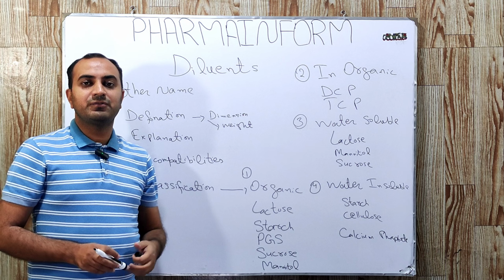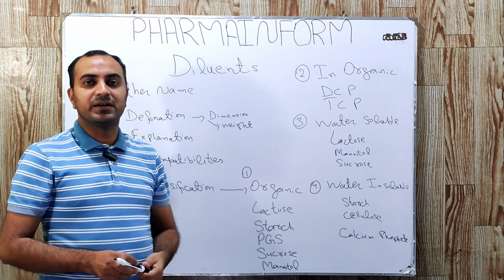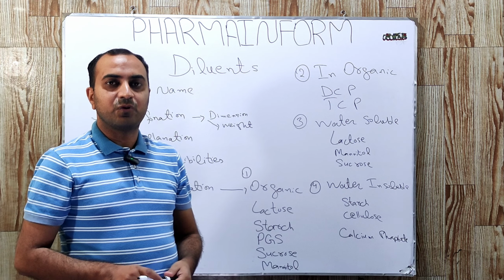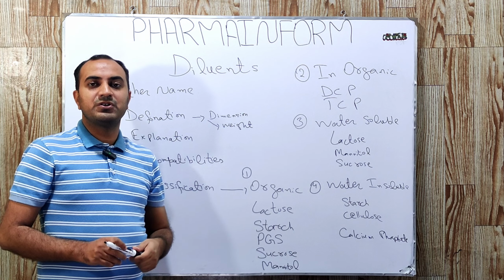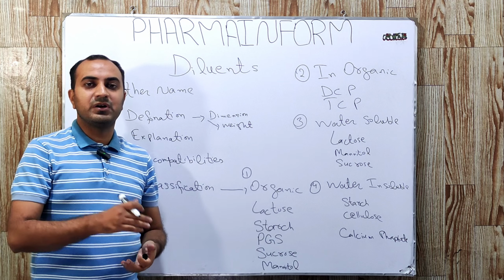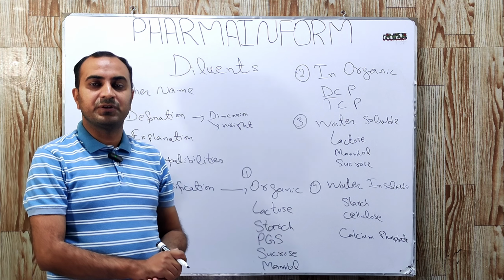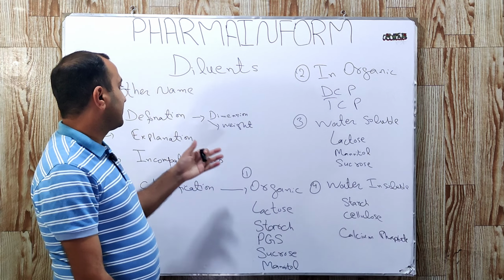Sometimes these diluents may also give other effects, like enhancing flow. The maximum concentration of diluent depends upon the formulation, and many formulations may contain up to 80% diluents.